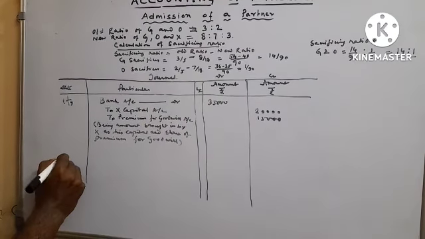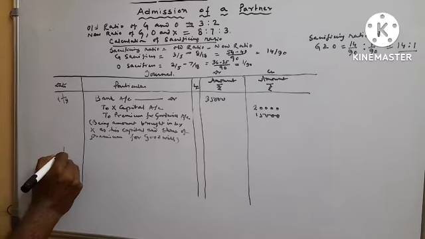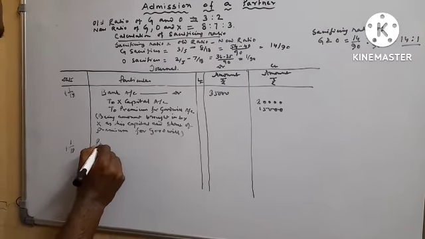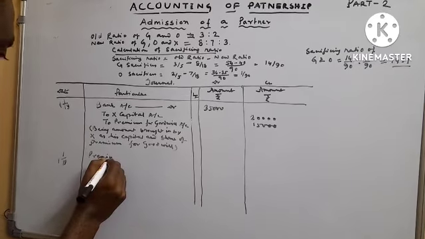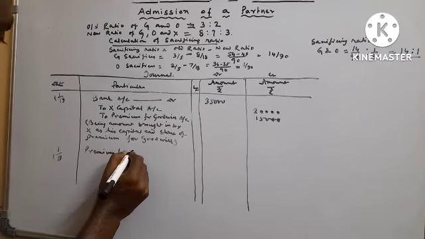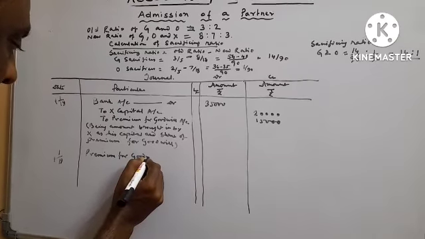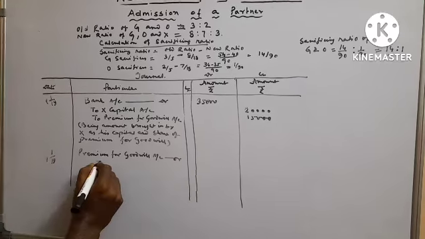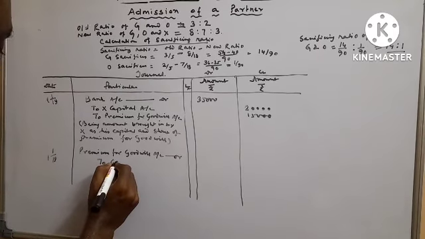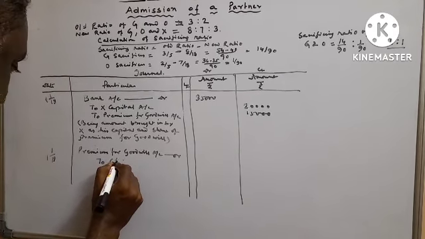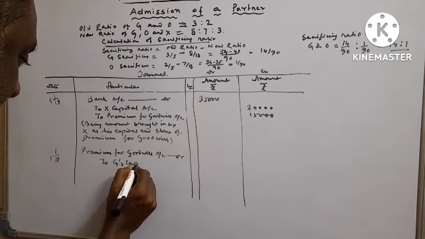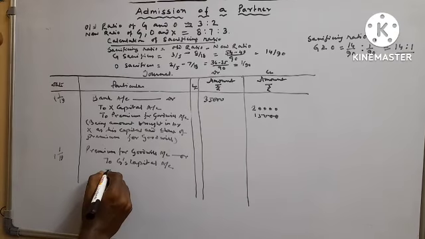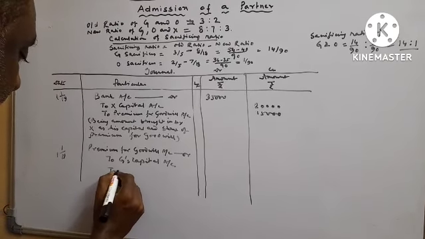Same date, premium for goodwill account debit, to G capital, to O's capital.